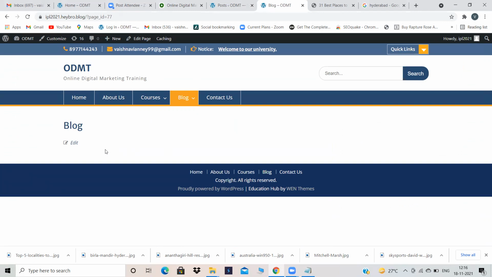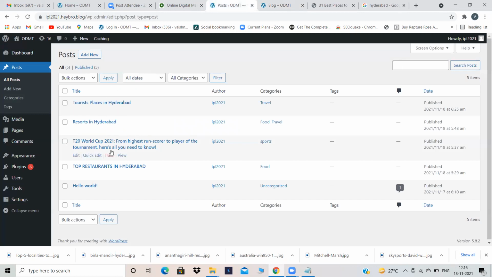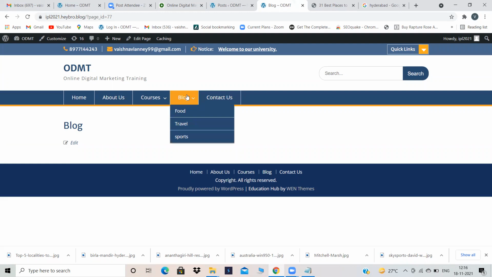So what I will do now is, see, in food I'm able to see food related posts, in travel travel related posts, in sports sports related posts. But now I want all the 4 posts which we have created to appear in the page called blog, because I don't want to keep my blog page empty. My posts appear individually in their particular category, but all my posts combined, I want them to showcase in my blog page.